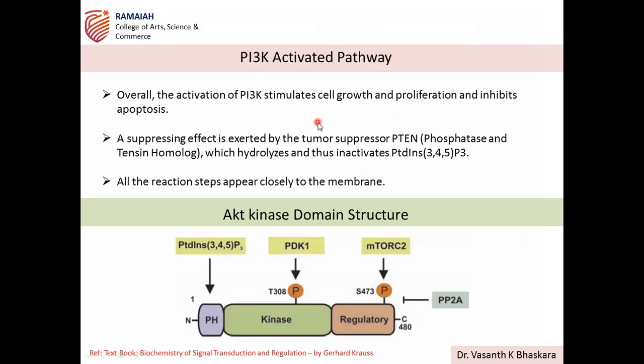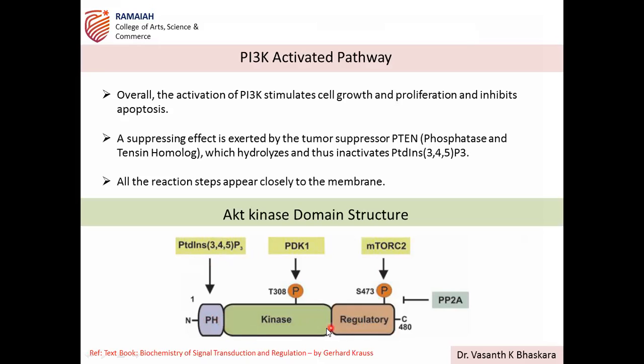Next one is AKT. AKT, as you see, is downstream of PI3K. It has three different domains: a regulatory domain, a kinase domain, and the pleckstrin homology domain. So it is identified by the substrate formed by PI3K, phosphatidylinositol triphosphate, which binds through the PH domain.